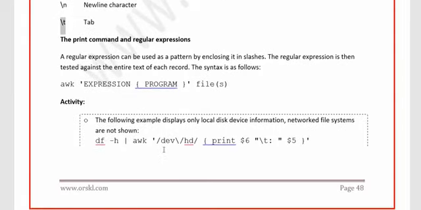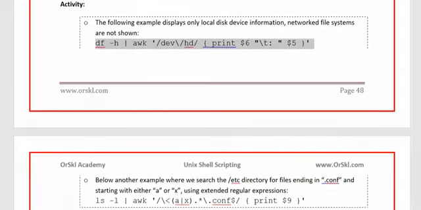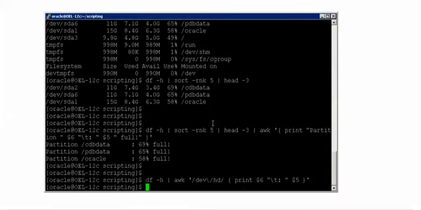Now let me explain how I can use regular expressions in the printing. If you want to do a simple search for a pattern and then apply something, how do you do it? So before I fire this, let me copy paste and then do this. But why is this not working, I'll tell you.